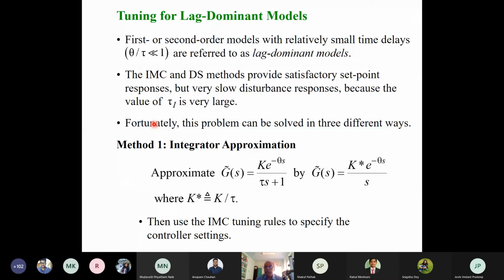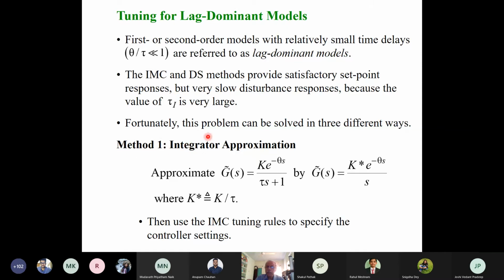For these processes, internal model control as well as the direct synthesis approach will give you a satisfactory set point response. But the disturbance rejection will be very slow because the tau I is very large. So fortunately, this problem can be solved in three different ways.